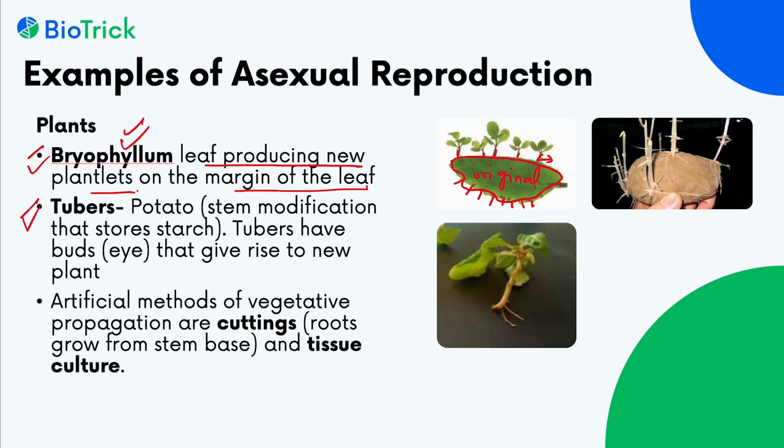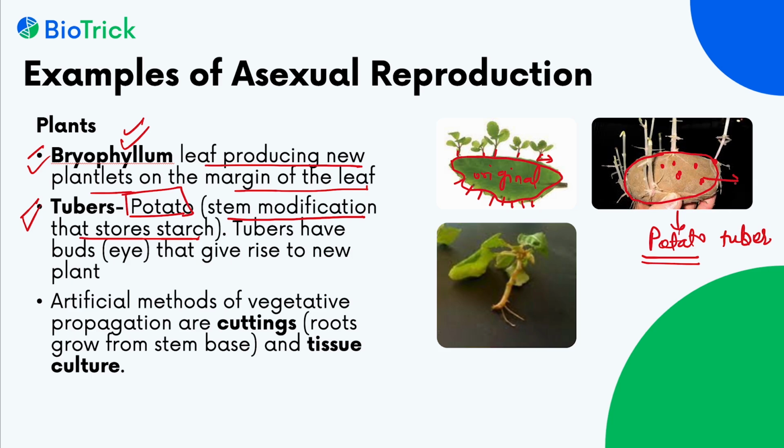Next is tubers. Tubers are found in potato. A potato is the stem modification that stores starch. This is the example of potato tuber. And potato also, you have seen in the old potato, it develops some whitish scars on the potato.